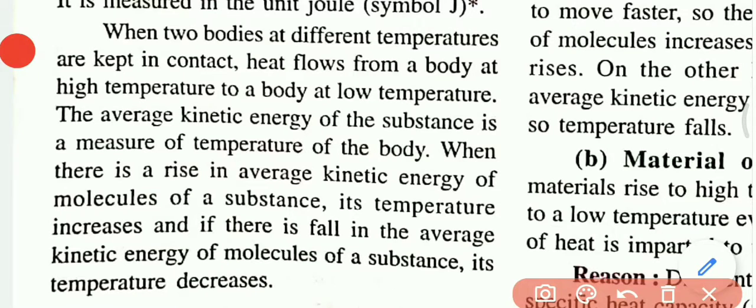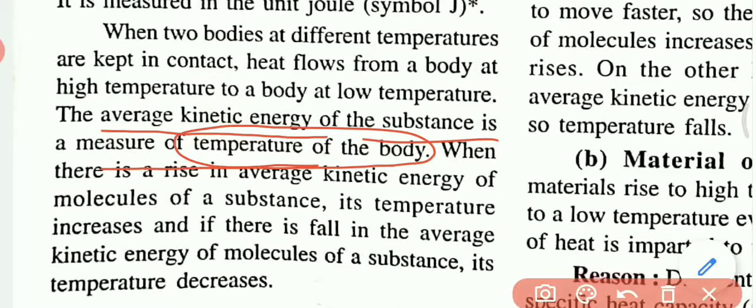Look at this. For heat, it is the total kinetic energy, but what do you mean by temperature? The average kinetic energy of a substance measures the temperature of the body. Now, if this is a hot body and this is a cold body, and these two bodies come in contact, then heat is transferred from the higher temperature body to the lower temperature body, hot body to cold body, always. Is it clear?